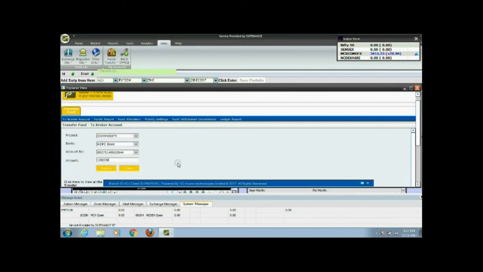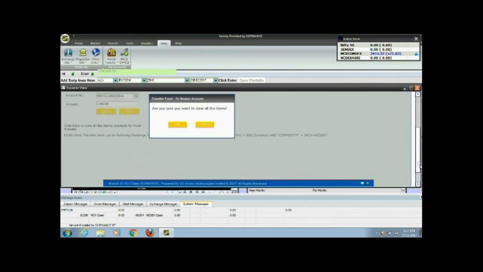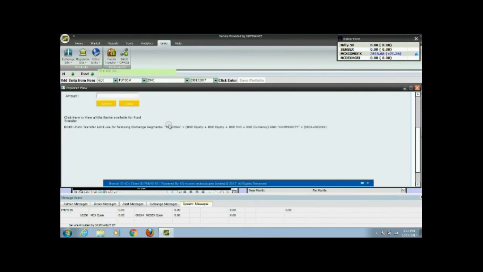Now we can see this link. When you want to transfer funds, you can directly transfer through Odin. You don't have to ask anyone, or you can transfer directly through net banking. We have all the account details. The account which you gave us at account opening time is always shown in this, and you can add money from here.